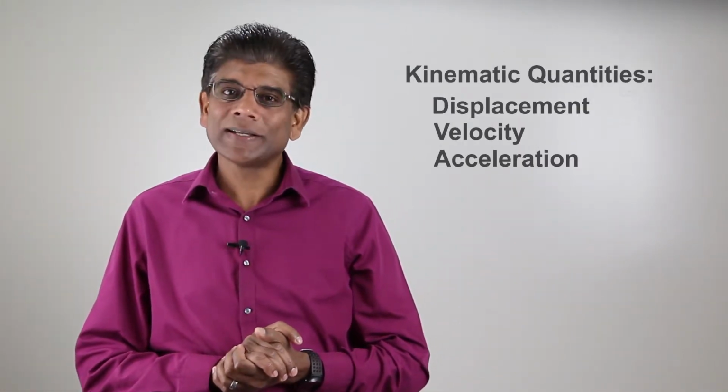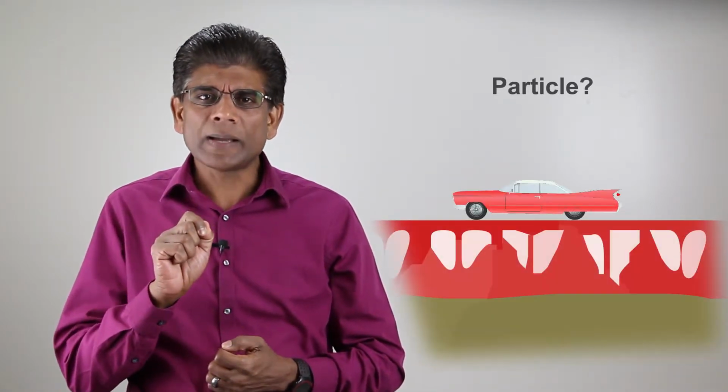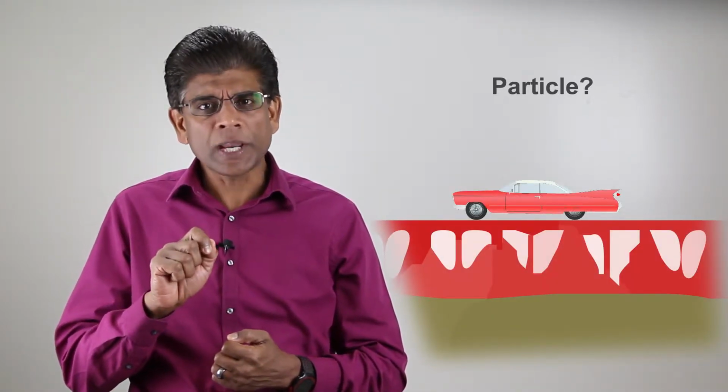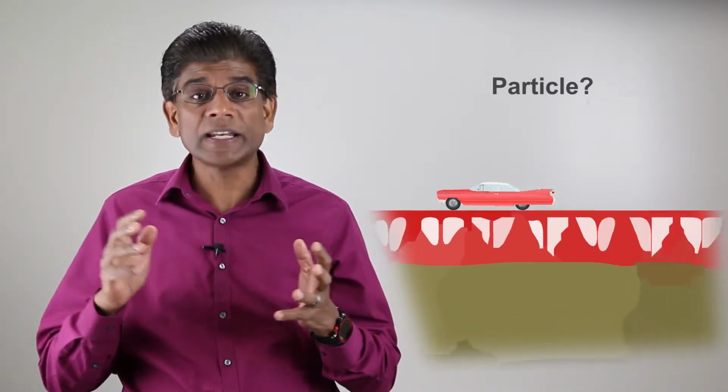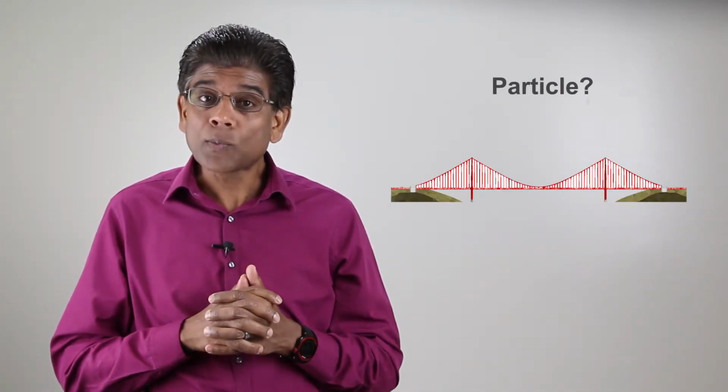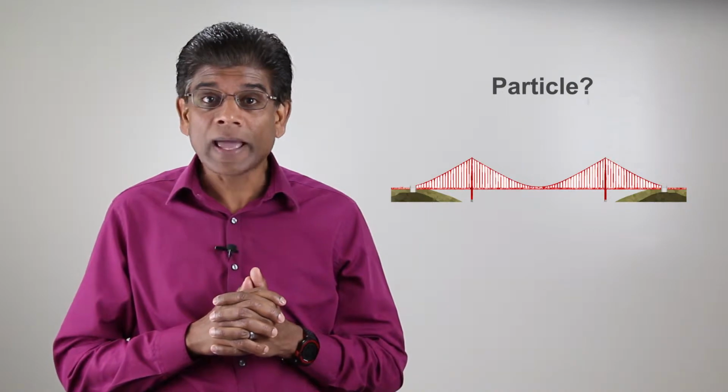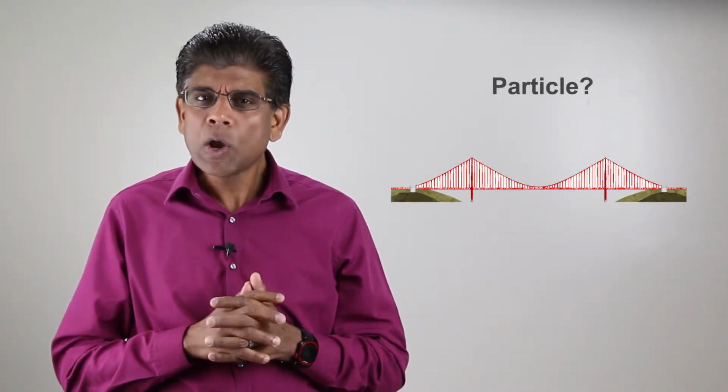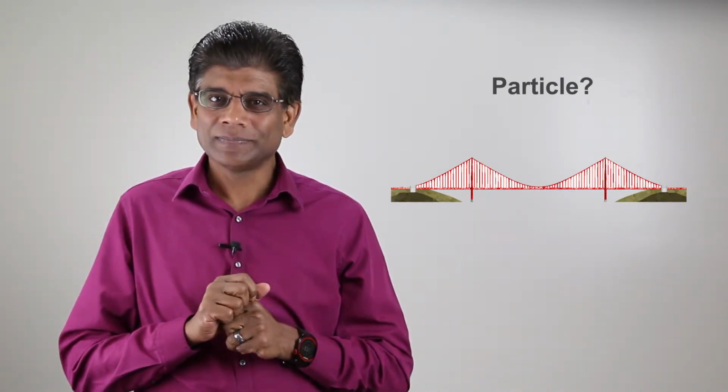Kinematics is motion. Earlier, we discussed displacement, velocity, and acceleration as kinematic quantities. Now, what is a particle? In engineering, very often we assume that a body is a particle. For example, we can ignore the shape and size of a car when designing a bridge. It doesn't matter what kind of car you drive when analyzing this huge structure. What's important is the weight of the car.